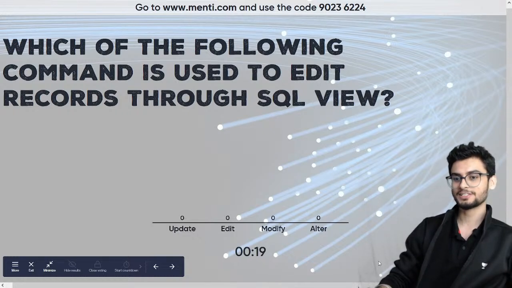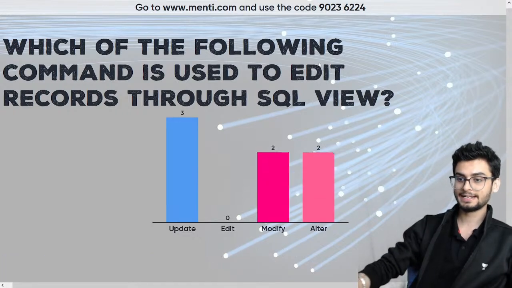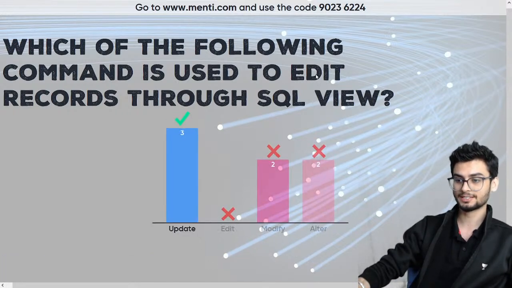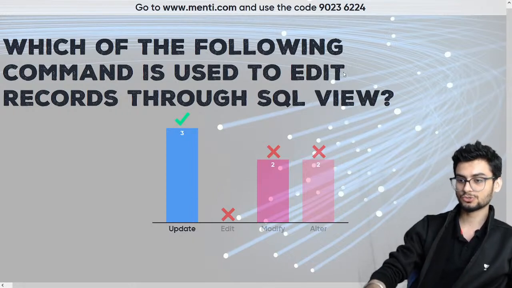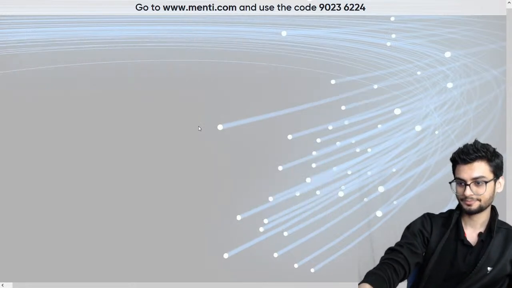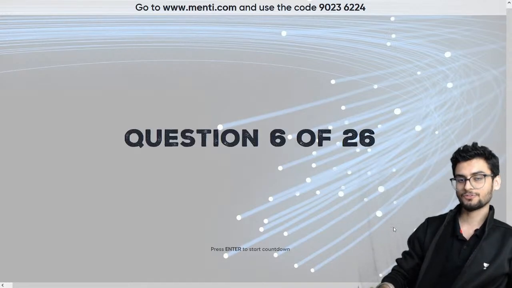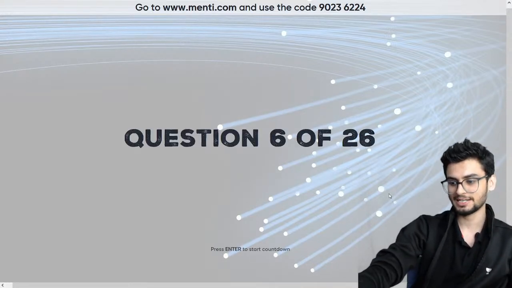Which of the following command is used to edit records through SQL view? We have to edit something. तो हम लोग कौन सा command use करते हैं? We use update. Update command use होता है. 3 people got this right. DML command है वो, if you remember, data manipulation language.